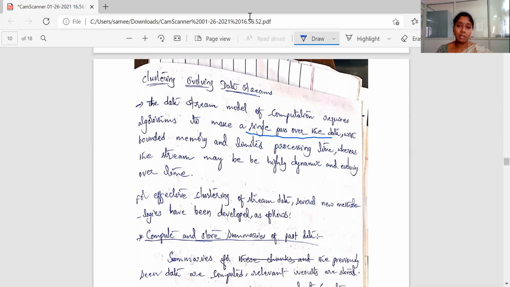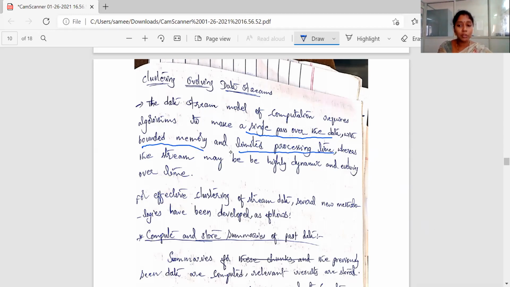So based on that logic we have a slogan like you can't step into the same river twice. Similarly here also, you can't scan the data for the second time. Why? Because data keeps on changing. You can't scan for the second time. So double pass is not allowed, only a single pass is allowed here. So that is a constraint. With bounded memory, so here memory is also limited, right? And limited processing time.